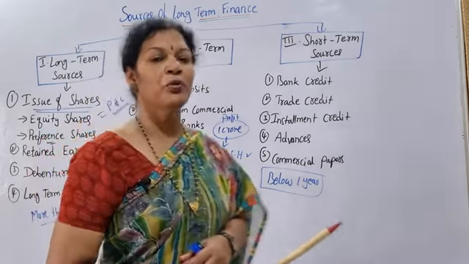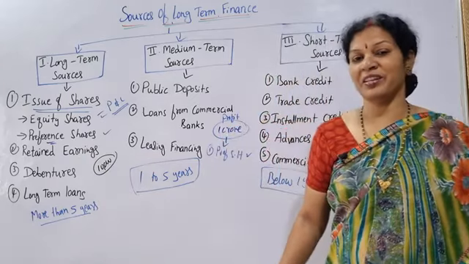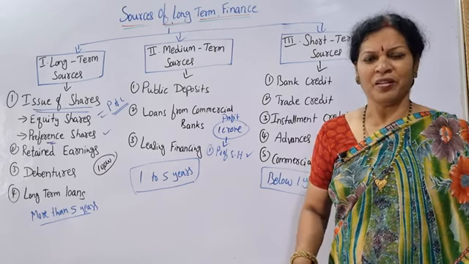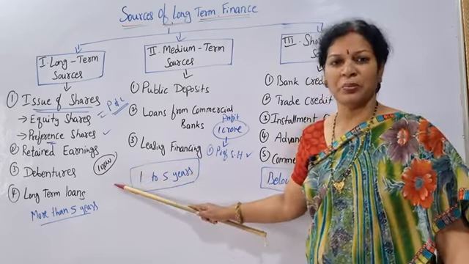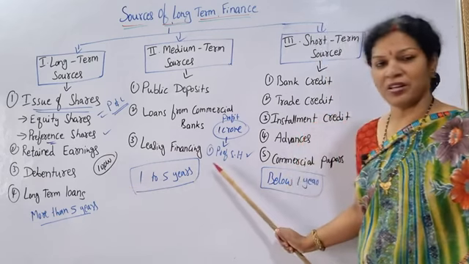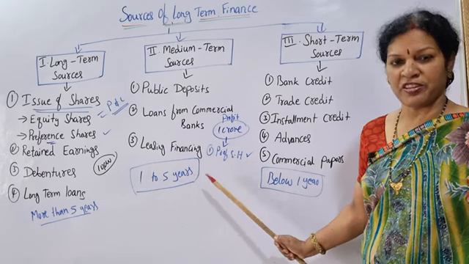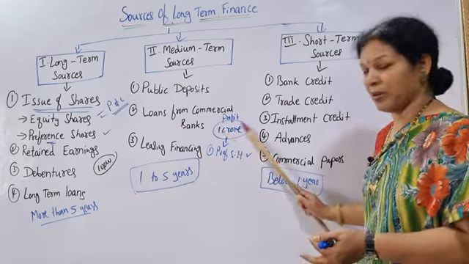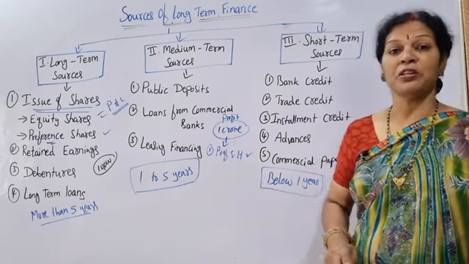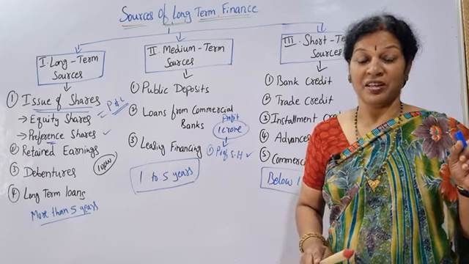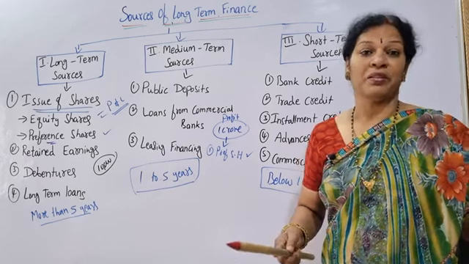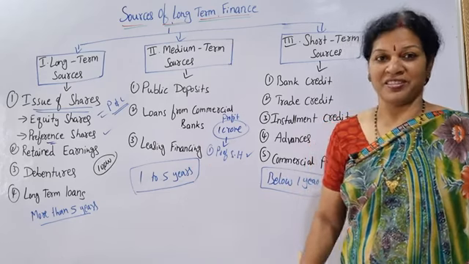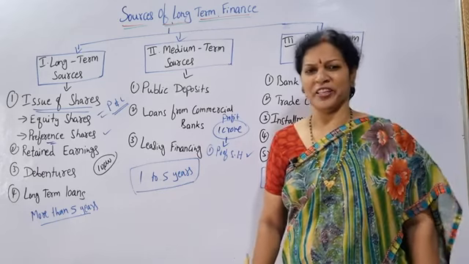But the true owners of the company, who are they? Equity shareholders, because they are bearing the losses and also profits, sharing everything. If the company is under loss, they may even lose their share amount. But here it is not like that. At any cost, first preference is given to the preference shareholders to get the dividend. Then whatever is left out of this 1 crore will be distributed to the equity shareholders, and that will be used for other activities. They are just like creditors of the company.